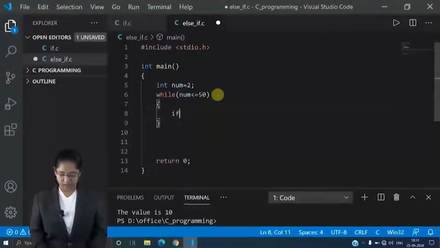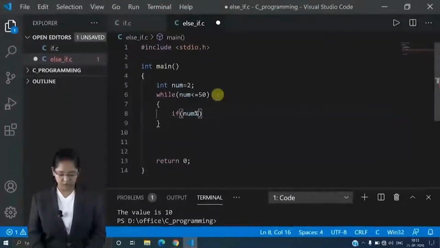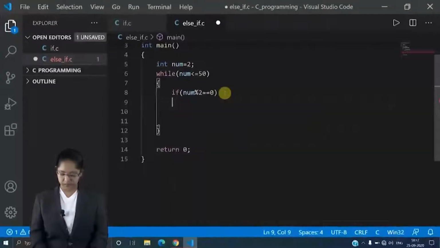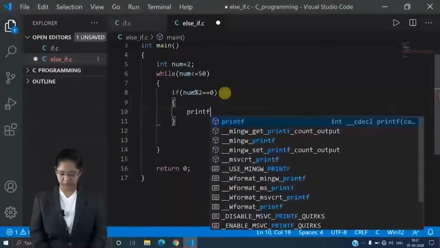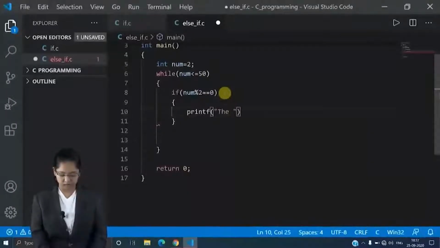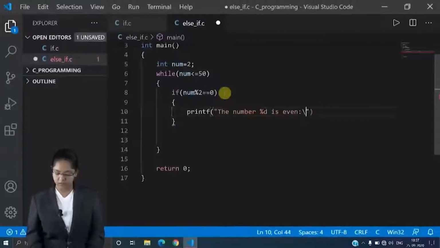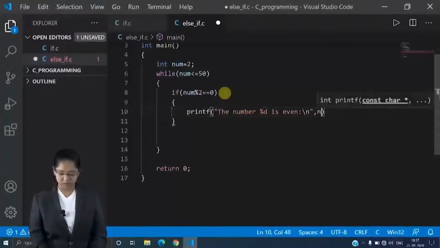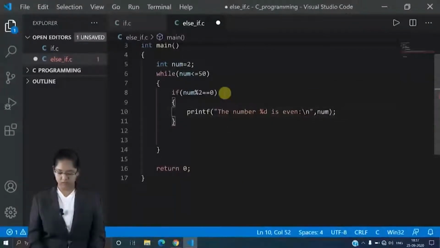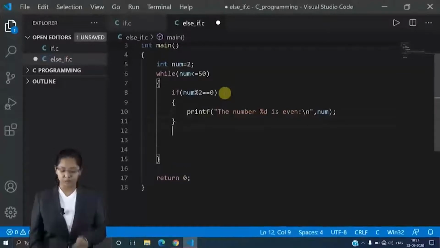If num mod 2 is equal to 0, then let's take printf, "the number that is even", then new line, num; and then after the if block I have to write the increment.